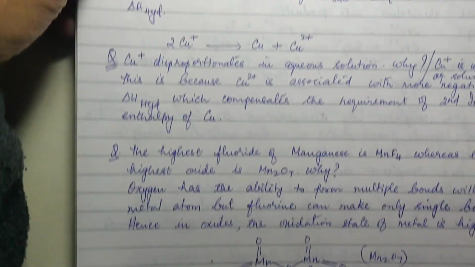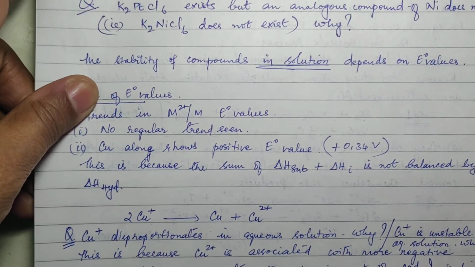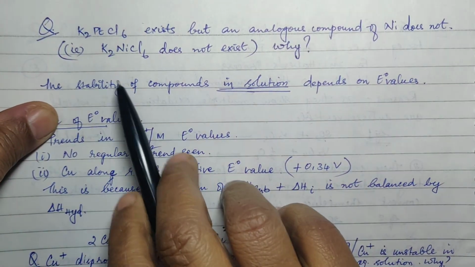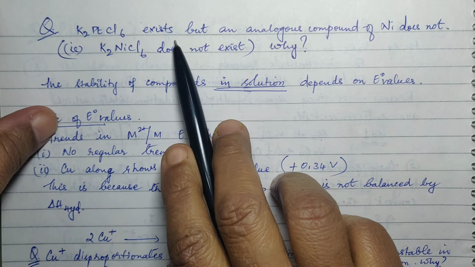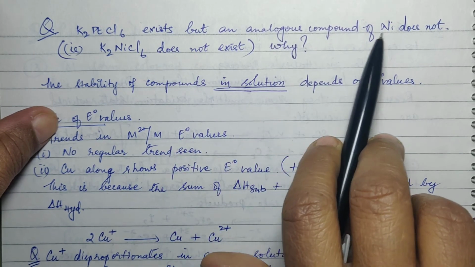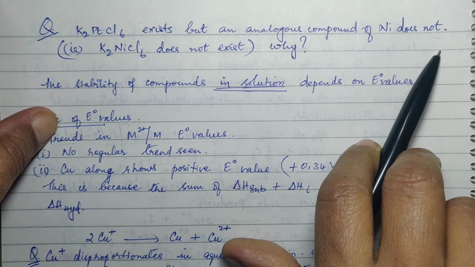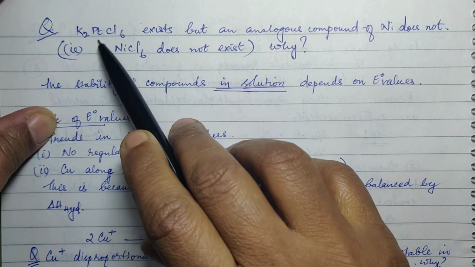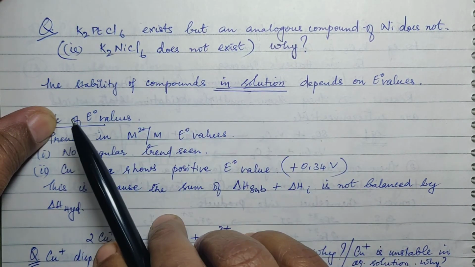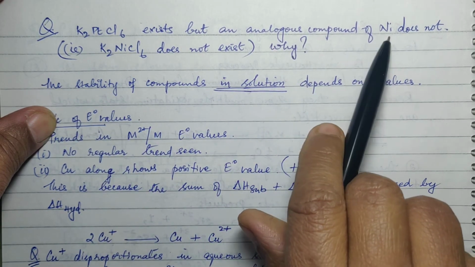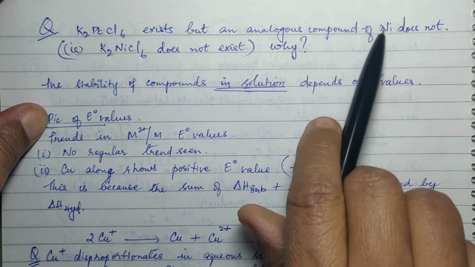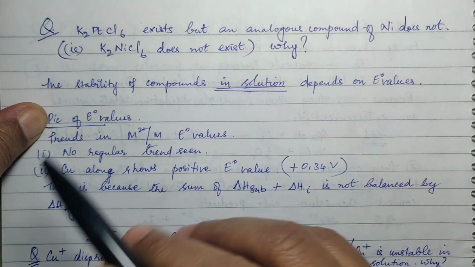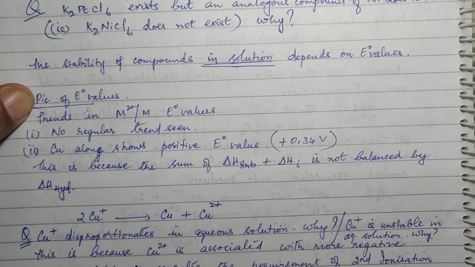Now based on this you have a question, that is, K2PtCl6 exists but an analogous compound of nickel does not. So this is what we explained just now. Here Pt is showing +4 oxidation state and an analogous compound of nickel cannot exist because nickel cannot show +4 oxidation state. So the same concept I told you just now has to be explained.